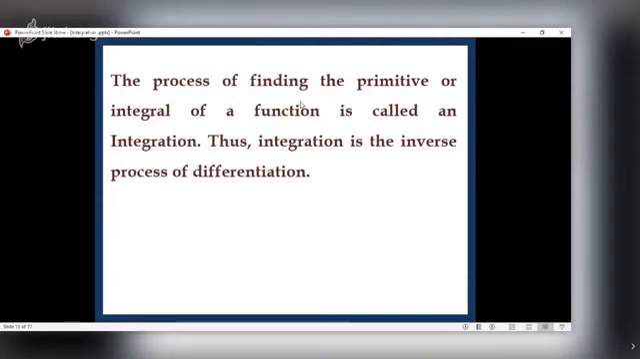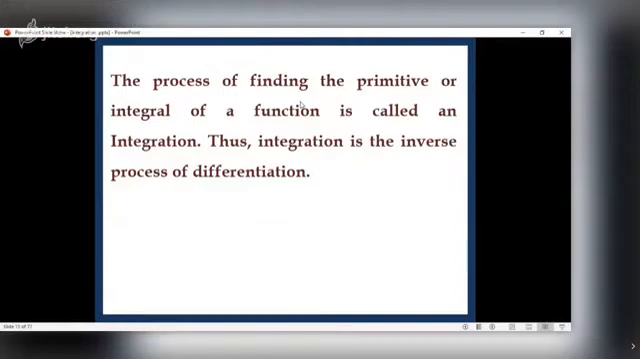The process of finding the primitive or integral of a function is called integration. Thus, integration is the inverse process of differentiation. So you have to remember this fact so that you can obtain some formulae for integrals of a function. I'll again read this. Integration is the inverse process of differentiation, or the reverse process of differentiation.